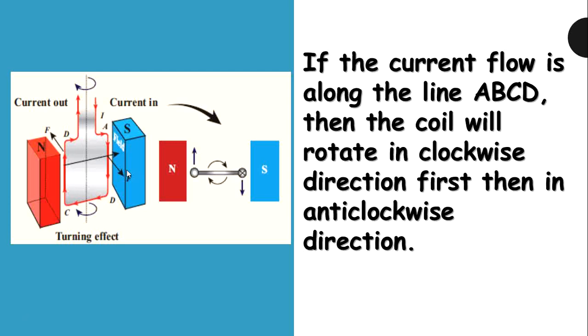So here the coil rotates and changes its segments. So the direction of the current determines the direction of the force, that is the direction of motion. If the current flows along the line ABCD, then the coil will rotate in clockwise direction first, then in anti-clockwise direction.